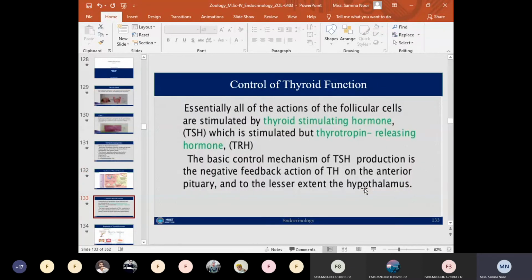So next is the regulation, or the control, of thyroid function and thyroid hormone. Thyroid hormone is regulated by a negative feedback mechanism, in which two hormones are involved.